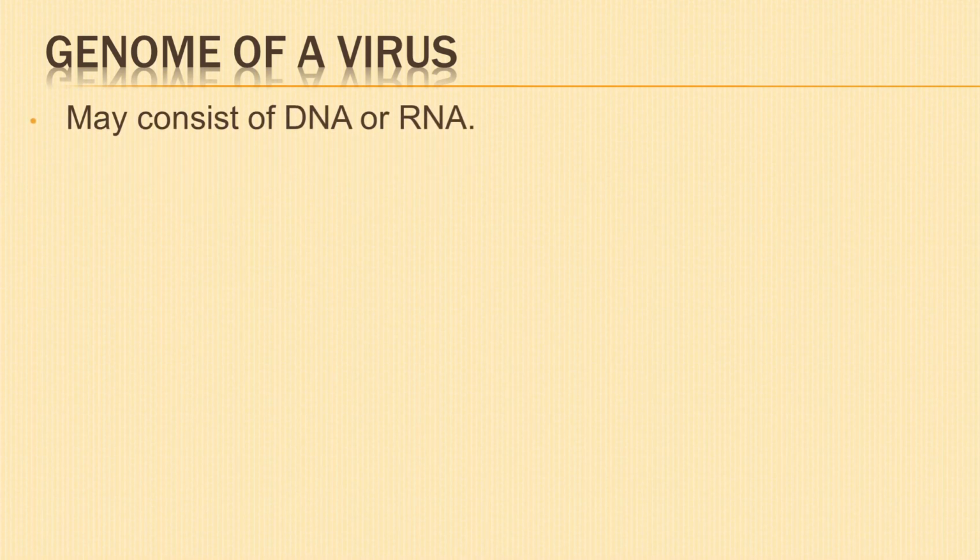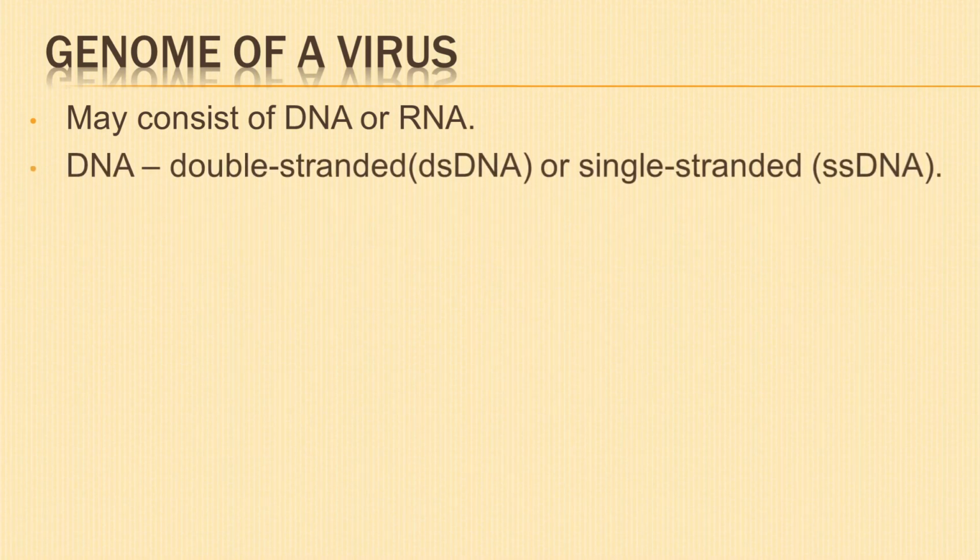Next, let us learn about the genome of a virus. The genome of a virus may consist of DNA or RNA, but never both. Plant viruses contain RNA. Bacterial viruses or bacteriophage contain DNA. DNA may be double-stranded DNA or single-stranded DNA.